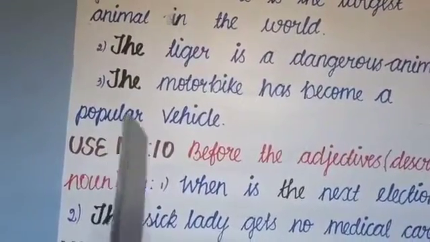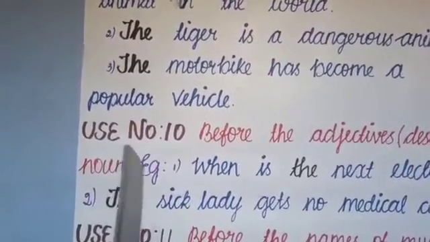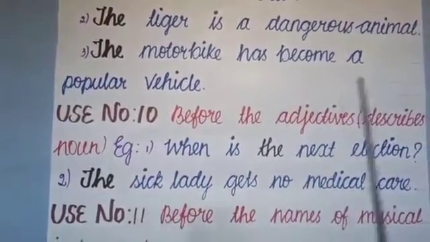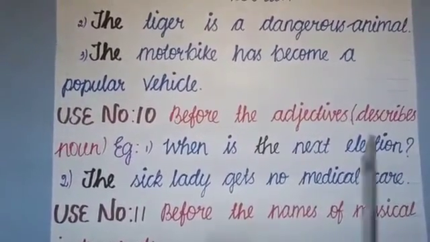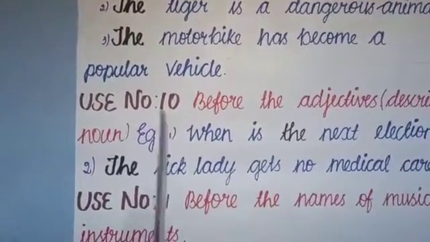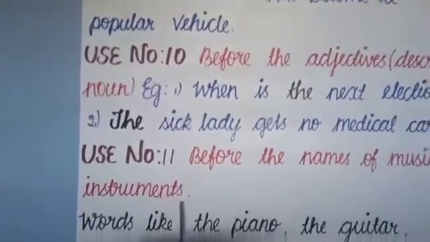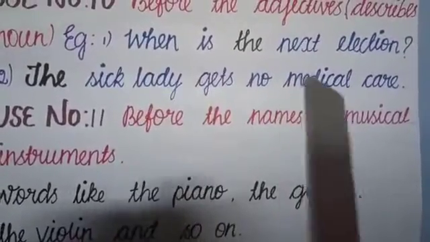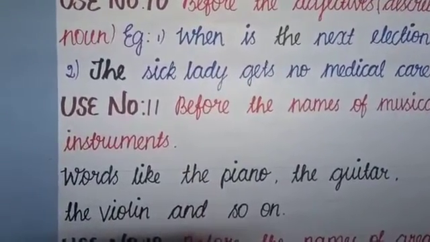Use number 10. Before the adjectives, we'll have to use "the". Examples. When is the next election? The sick lady gets no medical care. Here, next, sick, both are adjectives, so we are using "the" in front of them. We'll move on to the next use. That is use number 11. Before the names of musical instruments. Words like the piano, the guitar, the violin, and so on.